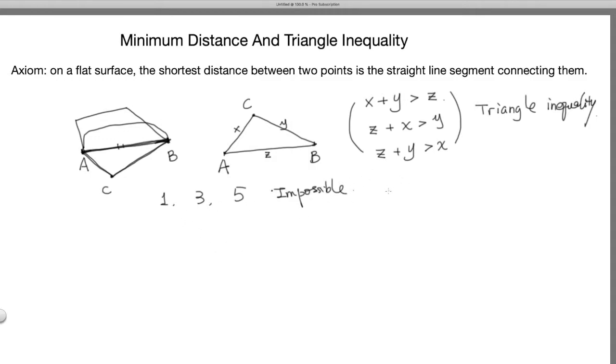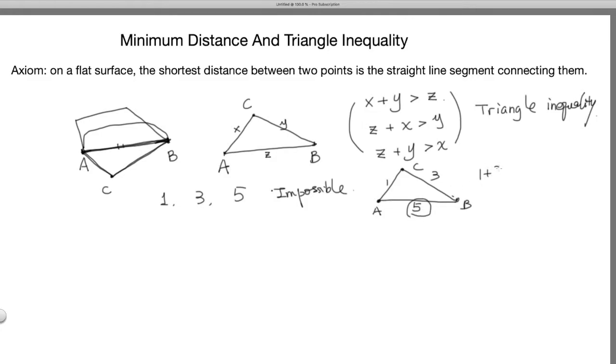Why? Because if a triangle goes like this, 1 and 3, and this is 5, I'm plotting, if there's a triangle 1, 3, 5, that means going from A to C, and then C to B adds up to only 4, but going from A to B, the distance is 5.